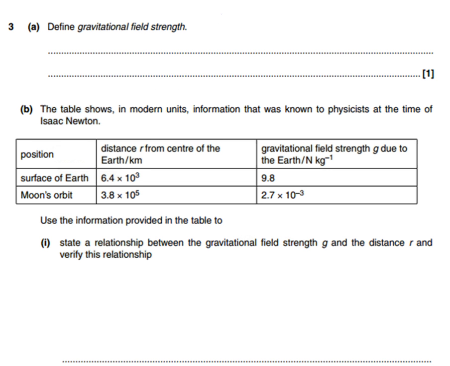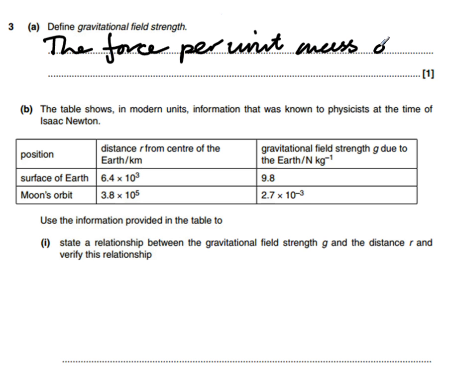In this next question, we need to define gravitational field strength. The answer to this one should be in your bank of definitions that you're building up in your head. What we're looking for here is that gravitational field strength is the force per unit mass on an object in a gravitational field.